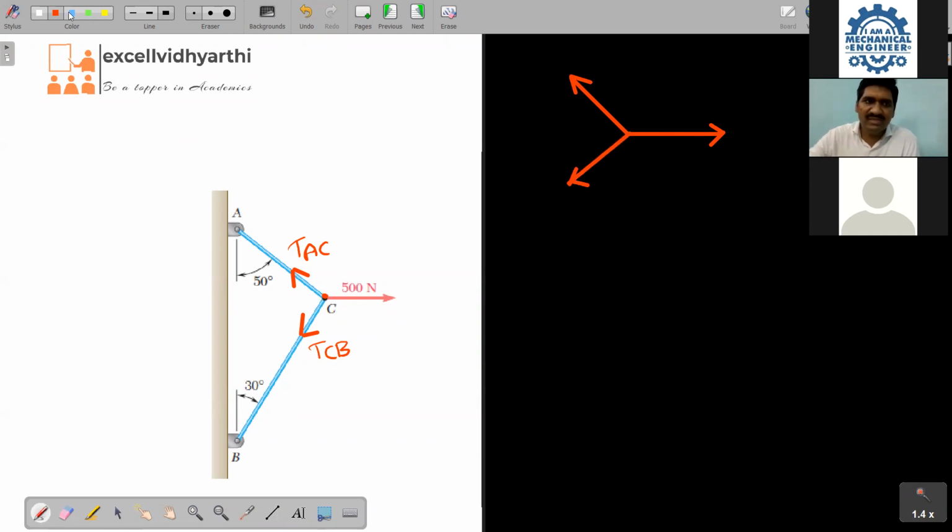Am I right, all of you? Yes. So this one is 500, TAC, and TCB. Now you forget about this figure. I was separating only the point C from the figure.